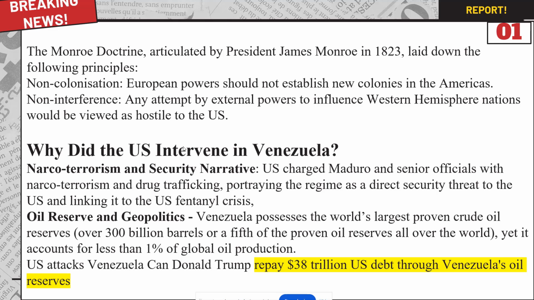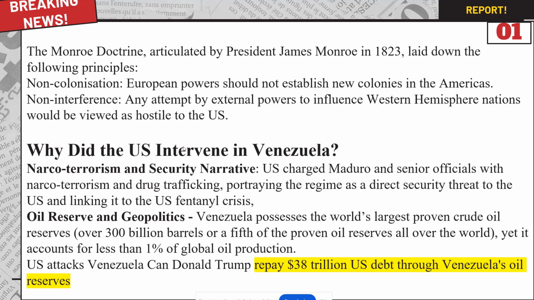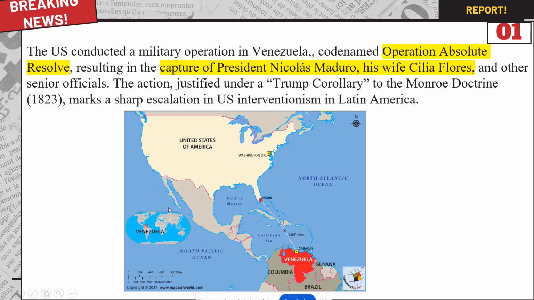Now this second principle, non-interference, says that any attempt by external powers to influence the Western Hemisphere, that is towards the US and any countries near the US, the whole of the Western Hemisphere nations, will be viewed as hostile to the United States. So when I say this, you see, Venezuela is part of this Western Hemisphere, and Venezuela has a lot of oil reserves.